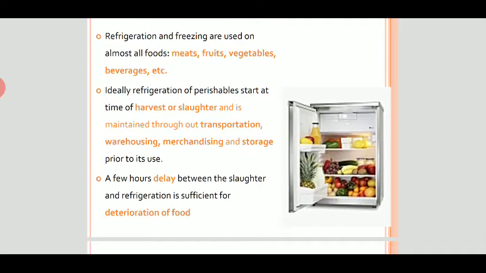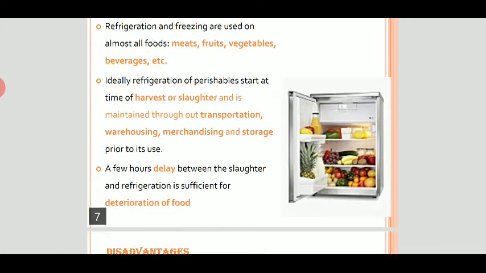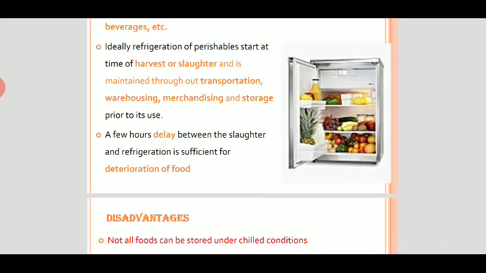Ideally, refrigeration is performed on perishable goods which have a low shelf life or which are prone to spoil by enzymatic activities or deteriorate due to the presence of microorganisms. A few hours delay between the slaughter and refrigeration is sufficient for deterioration of food.